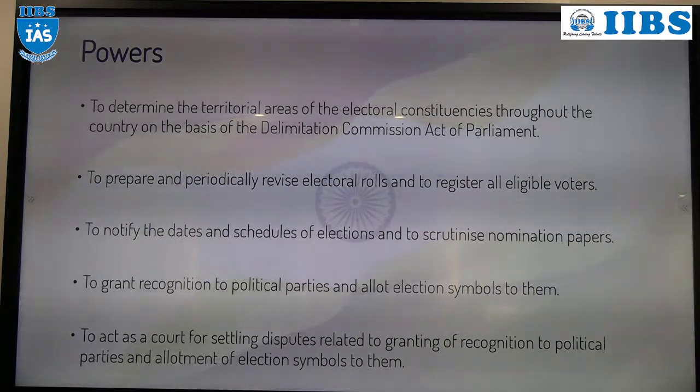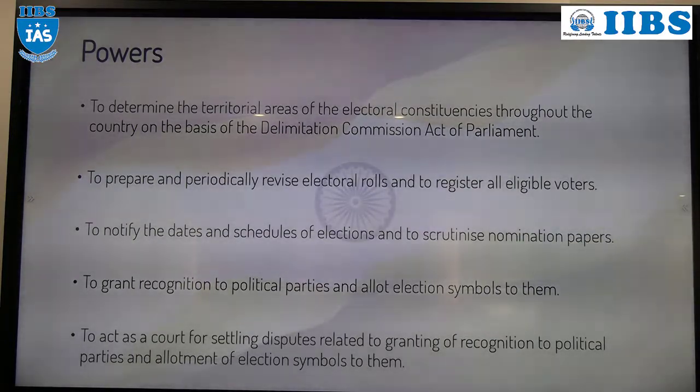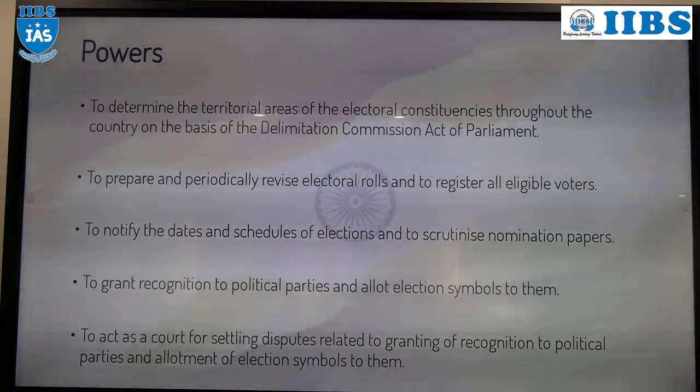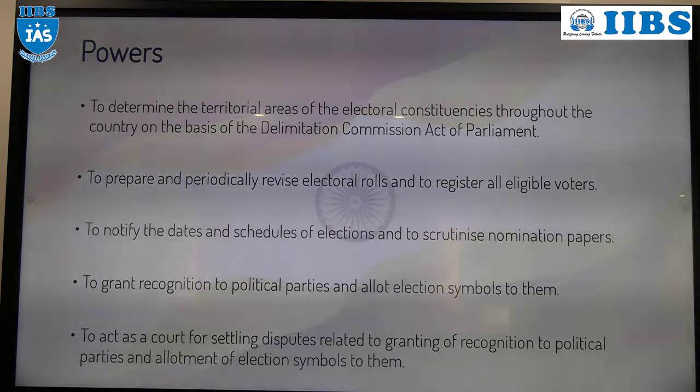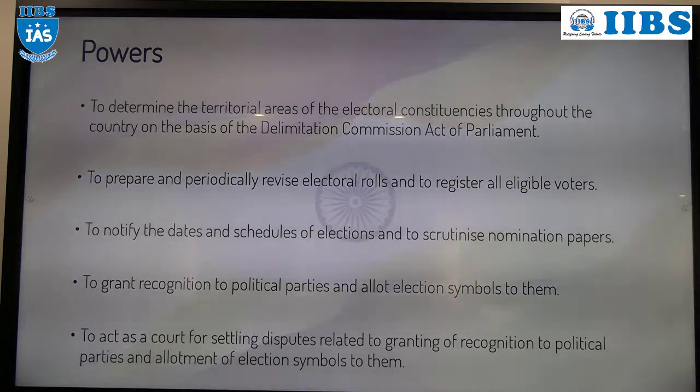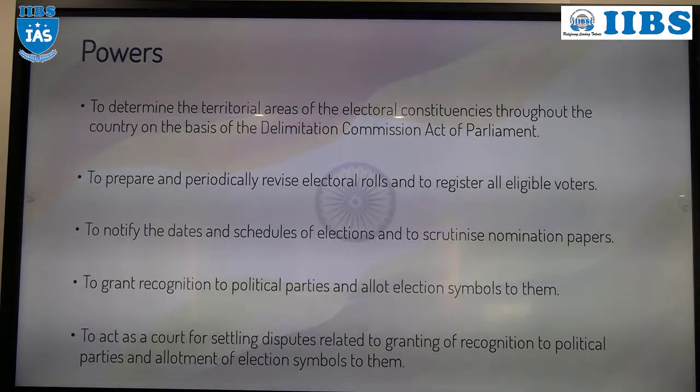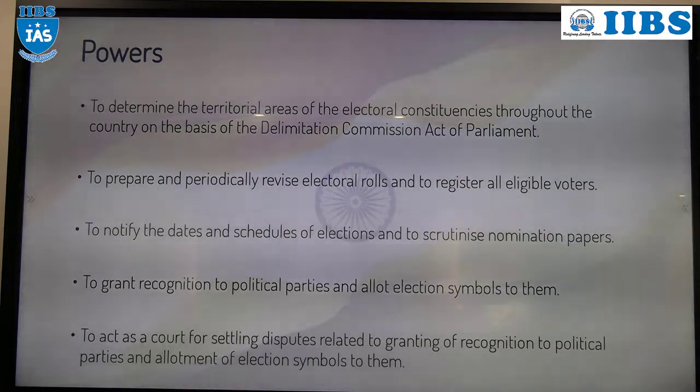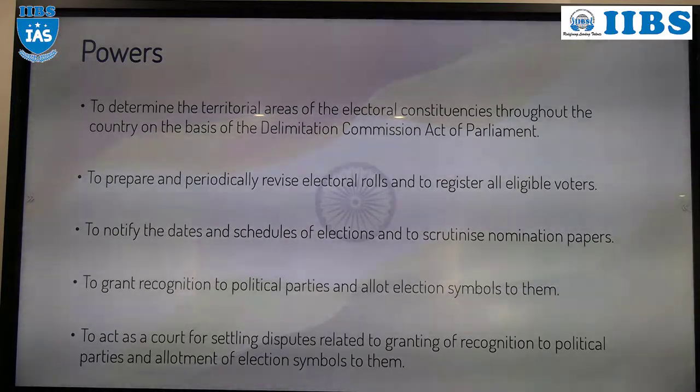The territorial constituency will be determined with the help of the ECI. In reality, the Delimitation Commission will determine it, and the Election Commission of India will help the Delimitation Commission in determining the territorial constituencies. Understood?